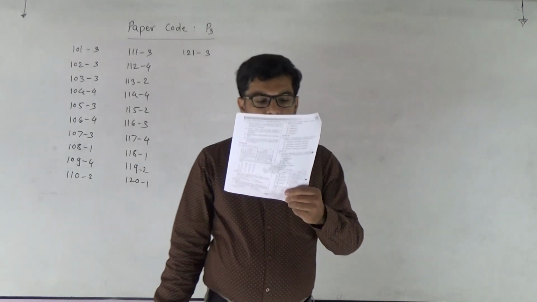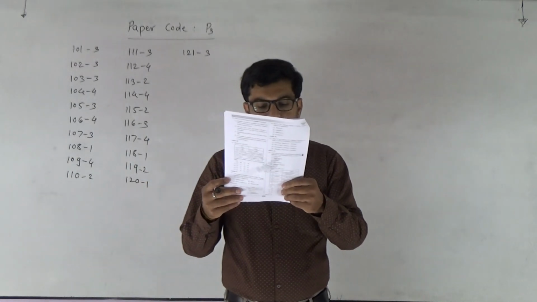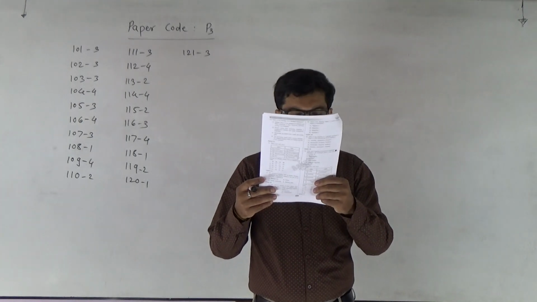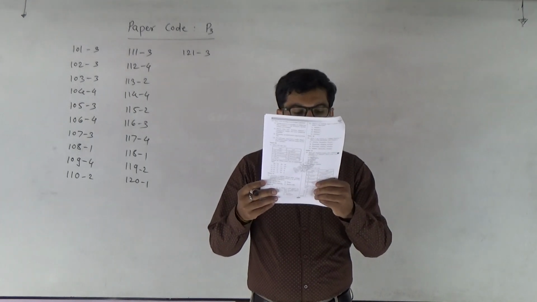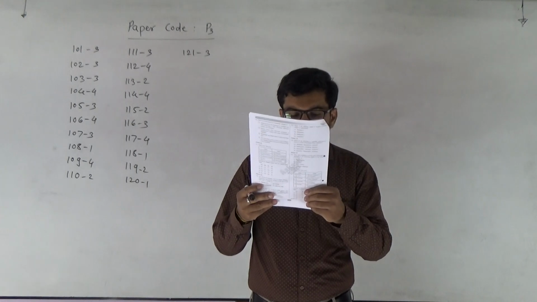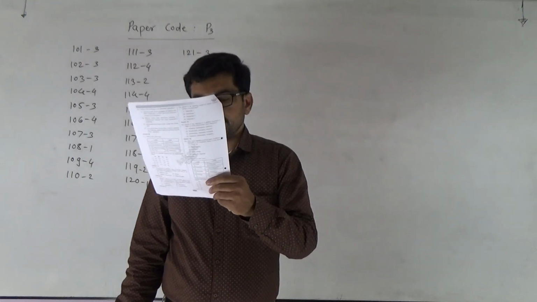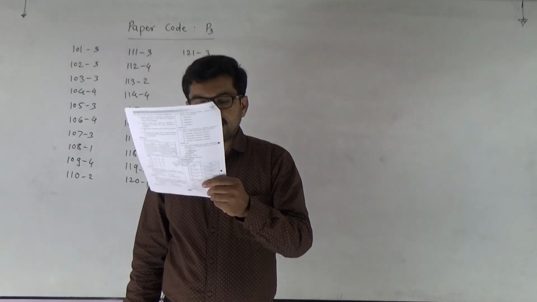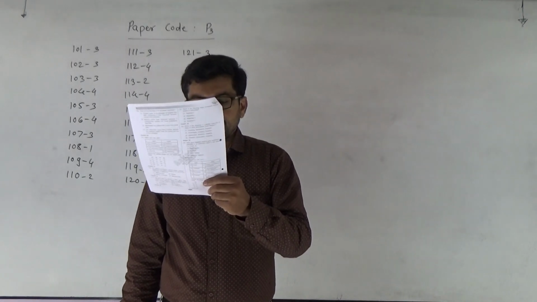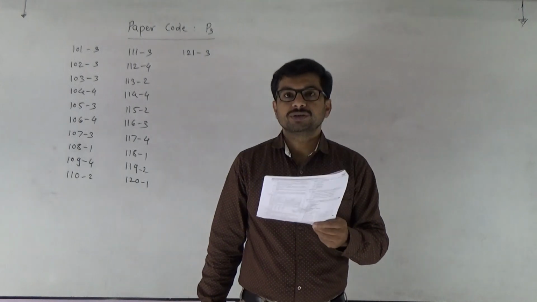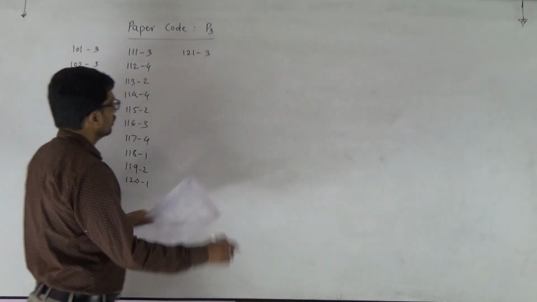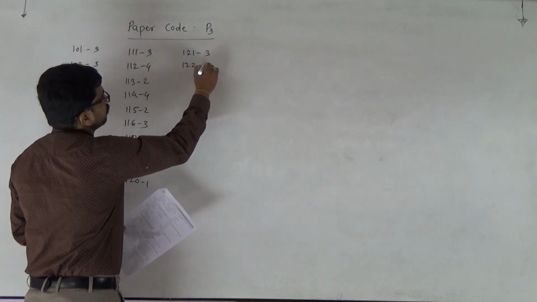Next 122. Once again a match the pair question is there. Cohesion, mutual attraction among the water molecules. Adhesion, attraction between different molecules. Surface tension, attraction towards polar surfaces. And the last one, guttation. Guttation is the water lost in liquid phase. So the answer is second. 122, second.